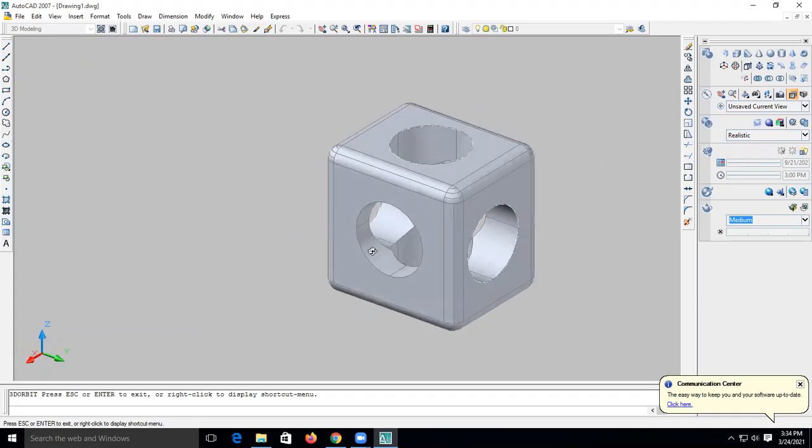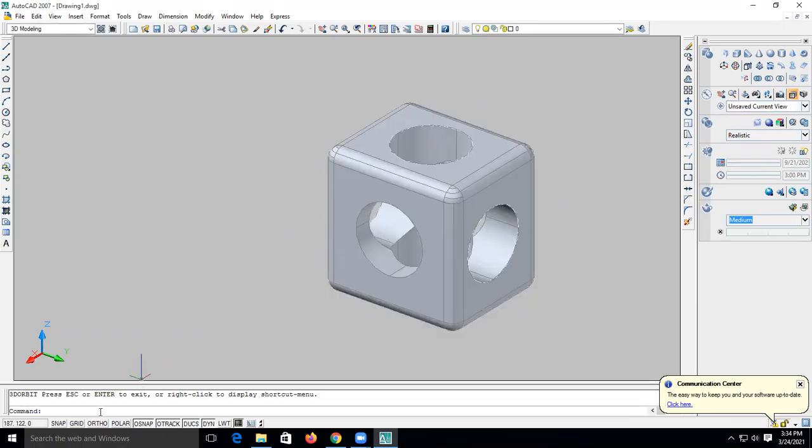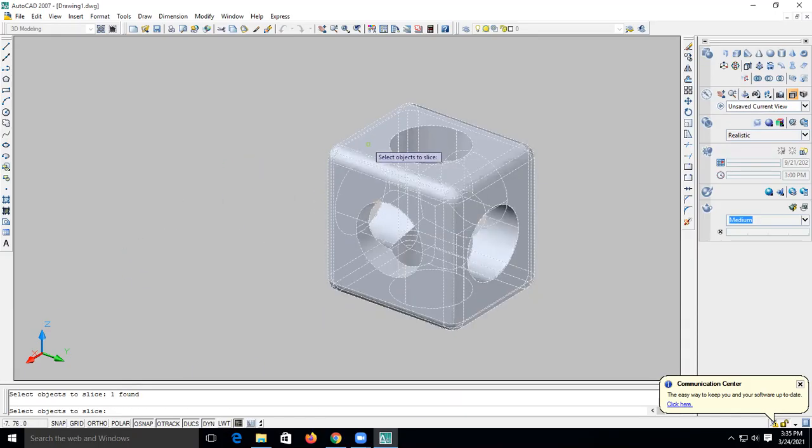Okay. हाँ, अब इसको कट करके देखेंगे कि कैसे दिखता है. That we have split. So with the help of a split command, sorry, slice. स्लाइस स्प्लिट नहीं है, स्लाइस करके कमांड है. हाँ, okay. So with the help of a slice command, we can cut it. So select the object, slice type करो, उसको object को select करो, enter करो.